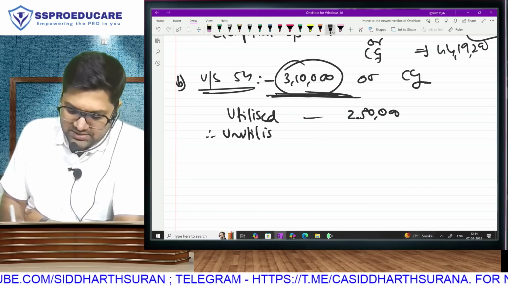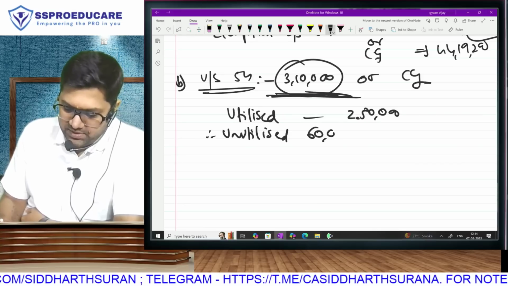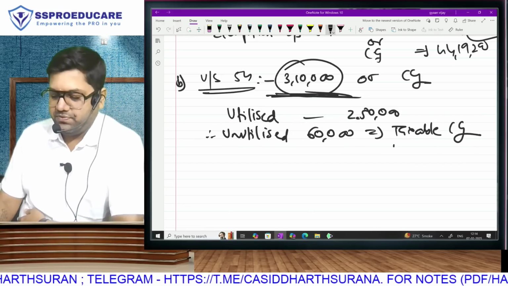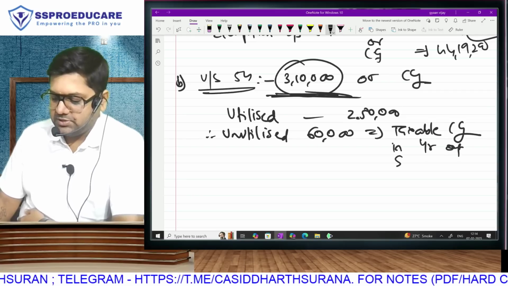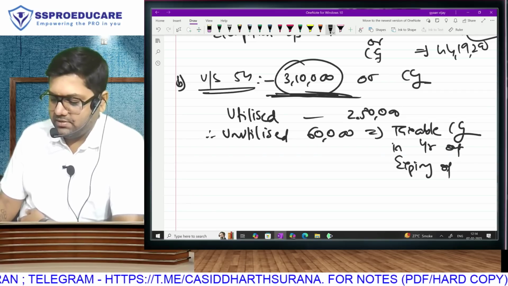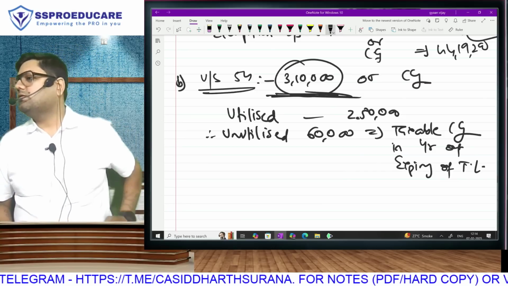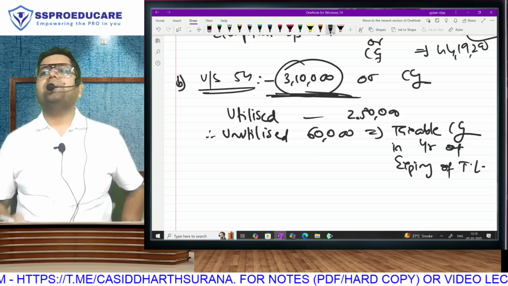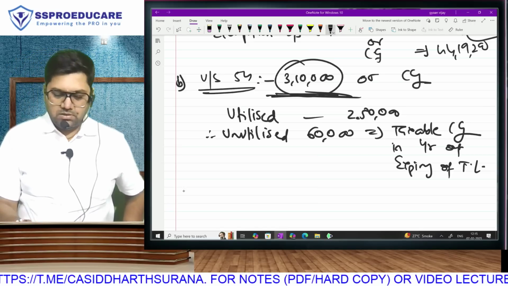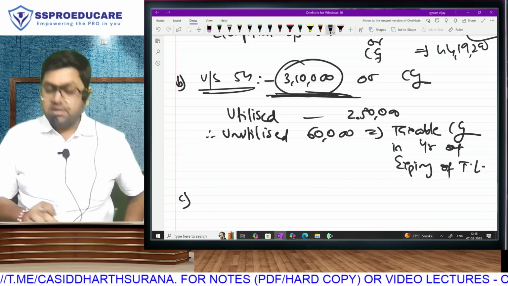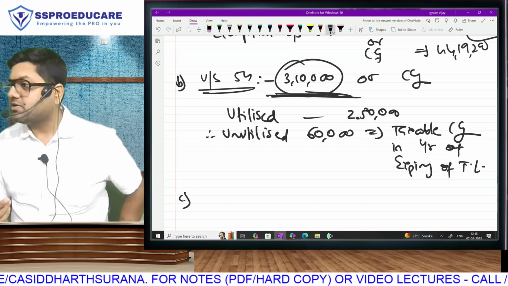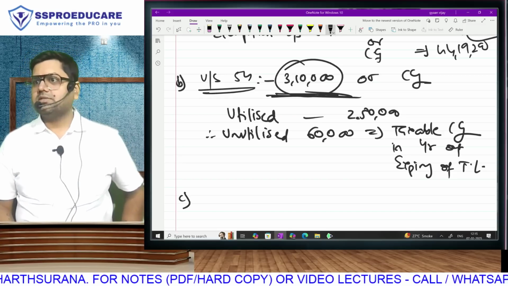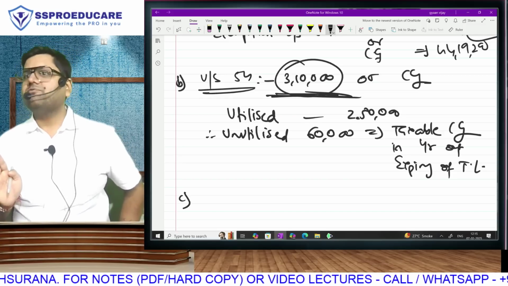So do you realize this unutilized 60,000 will become taxable capital gain in the year of expiry of time limit? Do you understand that? This is going to be taxable in the year of expiry of time limit. It won't be taxable immediately. When the time limit expires, at that time it is going to be taxable. Right now there is still scope of you making investment. But once that time limit expires, we know that the unutilized balance has to be taxable. Now clear? Now no confusion.